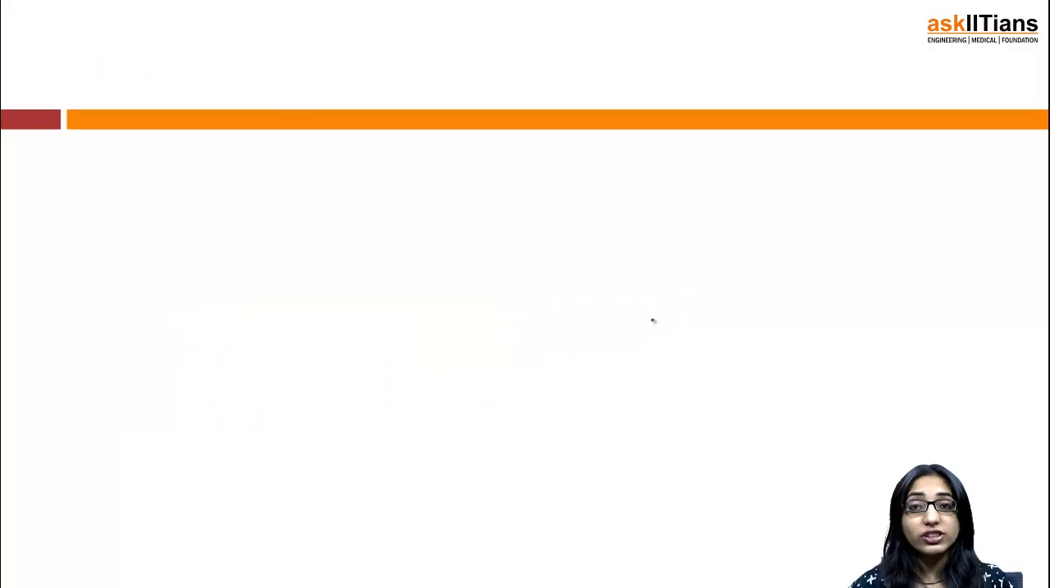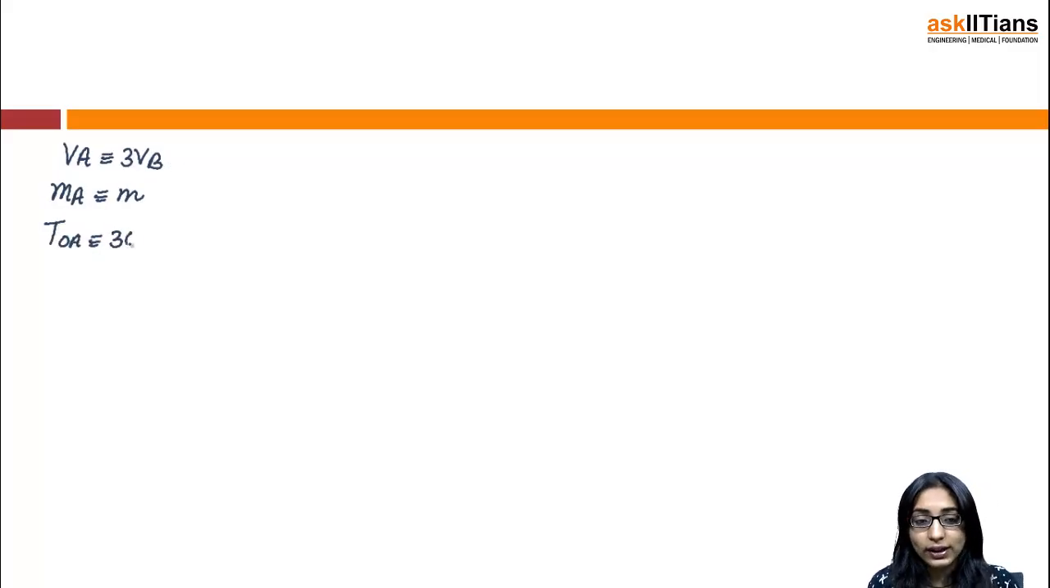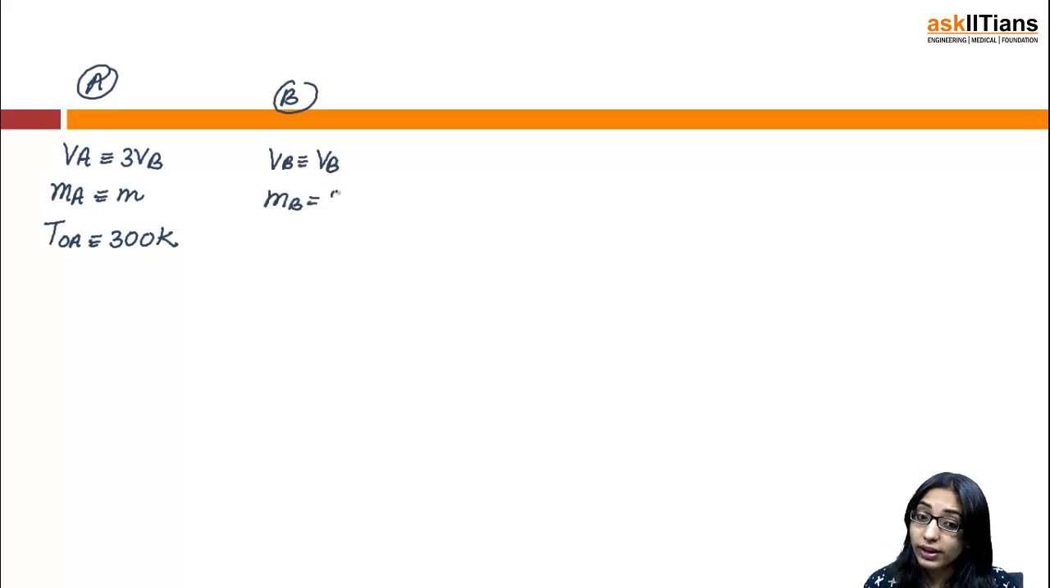Let me first write down the values which are given to me. The volume of vessel A is given to be 3 times the volume of vessel B, the mass of vessel A is given to be m, and the temperature of vessel A is 300 Kelvin. For vessel B, the volume is, let's say, VB. The mass of vessel B is what we have to find out, and the temperature of vessel B is 500 Kelvin, which is given to me.